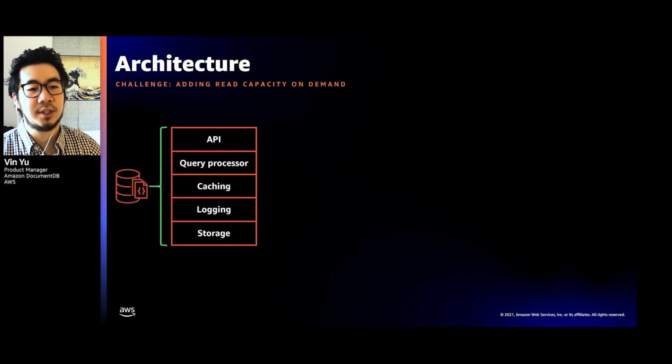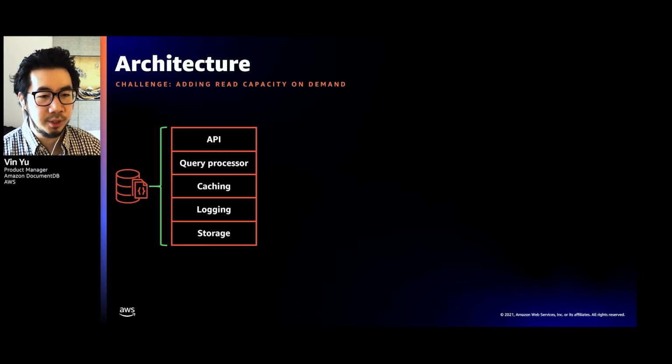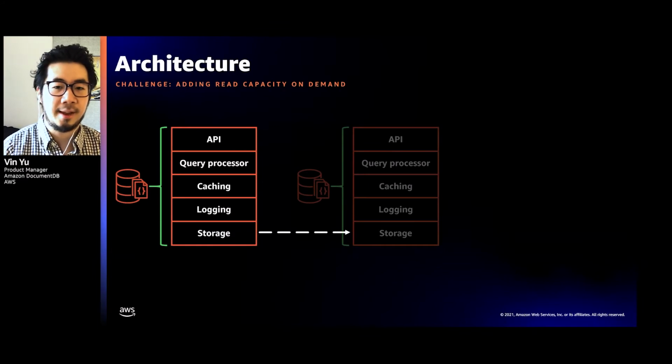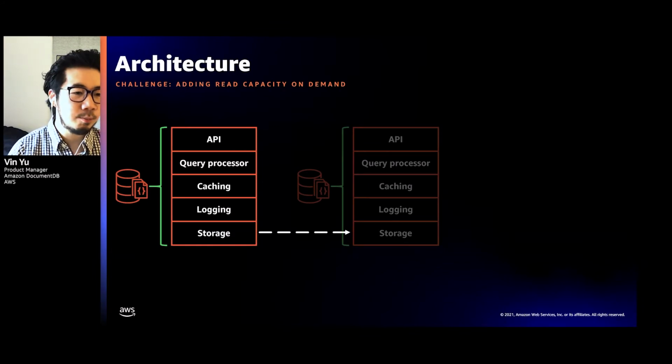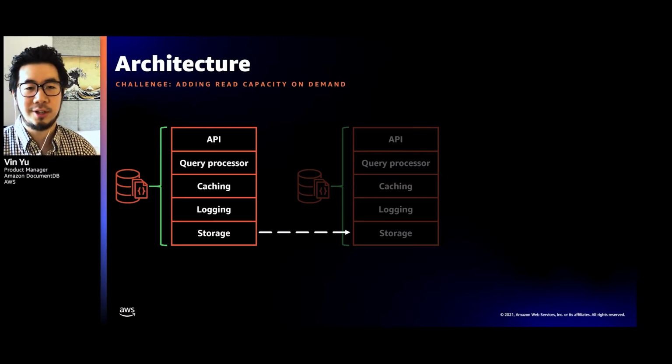Let's say you want to scale out your reads. You know in advance that you want to run quarterly reports, so you anticipate an increase in traffic. To scale out your reads, one way you could do this is to provision another instance or multiple instances and copy that data over. This primarily has two big problems. If you have a large database with a lot of data, copying this data is going to take a really, really long time.